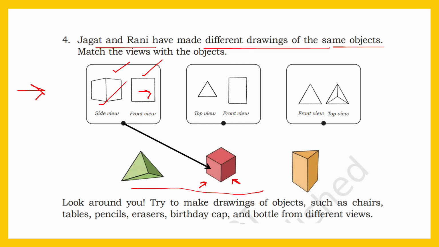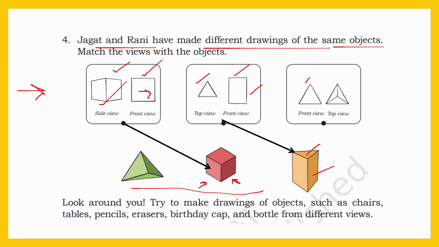Here you can see a top view and a front view. The top view is a triangle. And in the front view, you can see a rectangle. Can you identify the object? Yes, this is the object. This third picture. See, the top view is a triangle and in the front view, you can see a rectangle. And see the next one.